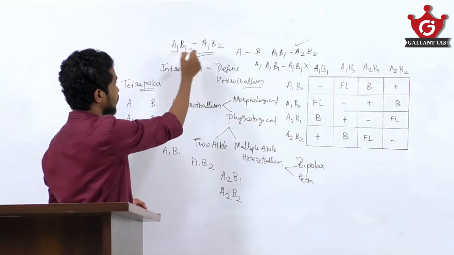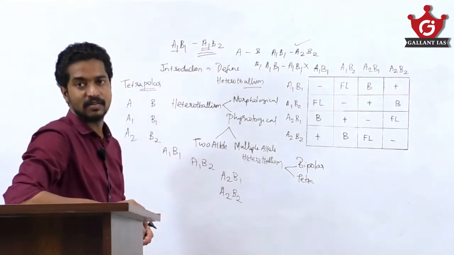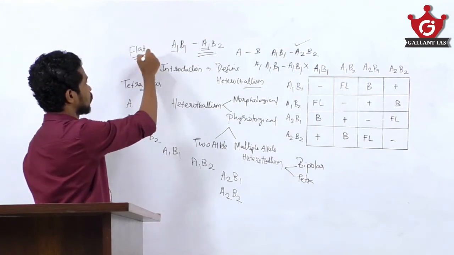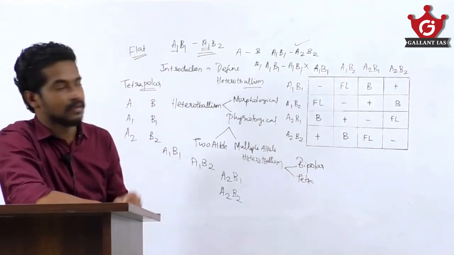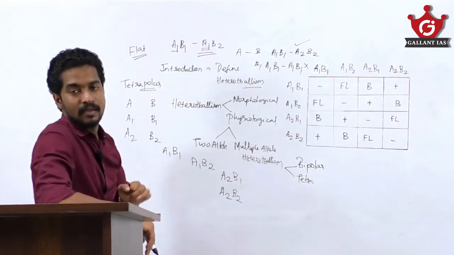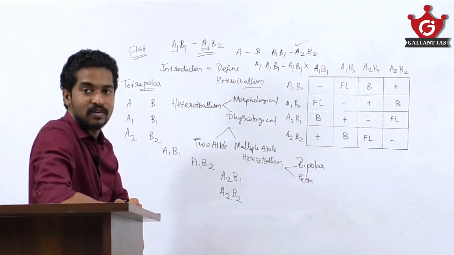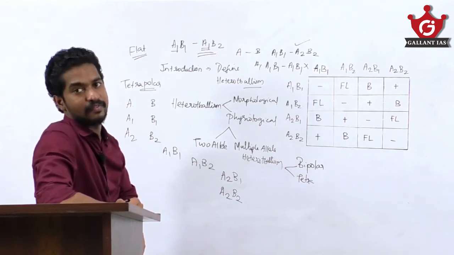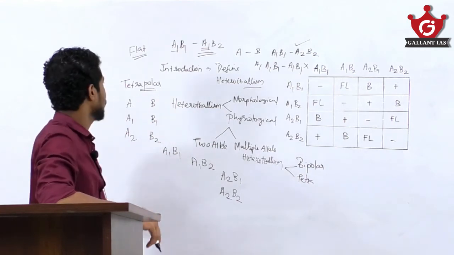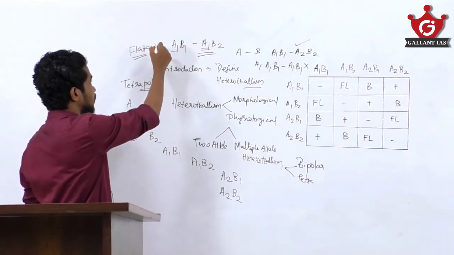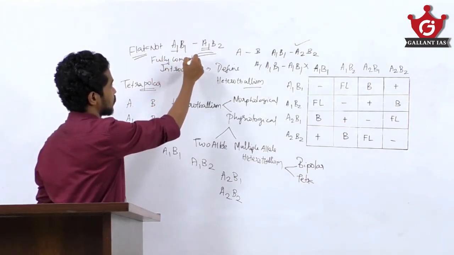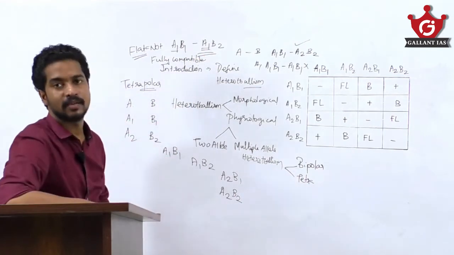If the A gene loci are the same, it is called the flat reaction. In the flat reaction, for example A1 with A1, the reaction is not fully compatible.